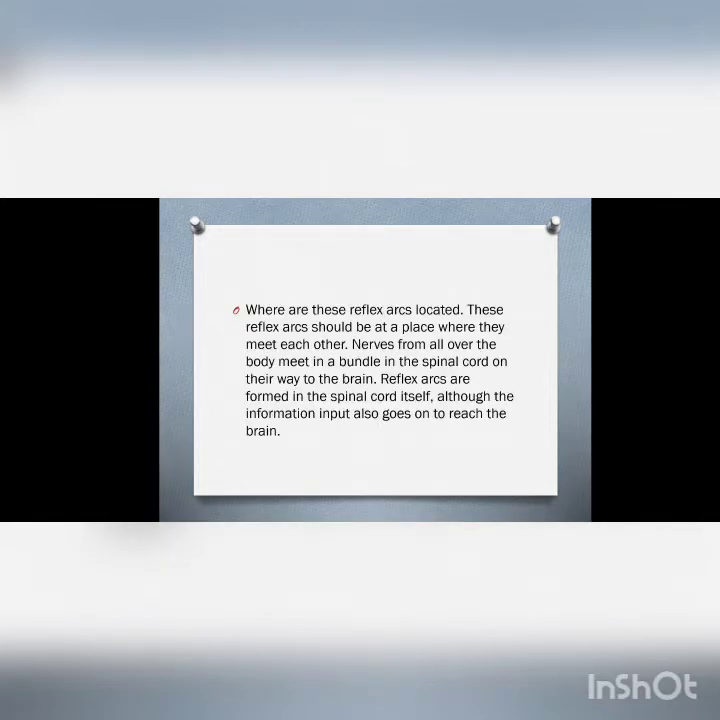Where are these reflex arcs located? These reflex arcs should be at a place where they meet each other. Nerves from all over the body meet in a bundle in the spinal cord on their way to the brain. Reflex arcs are found in the spinal cord itself. Although information input also reaches the brain.